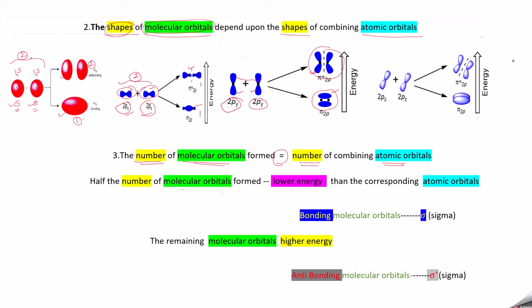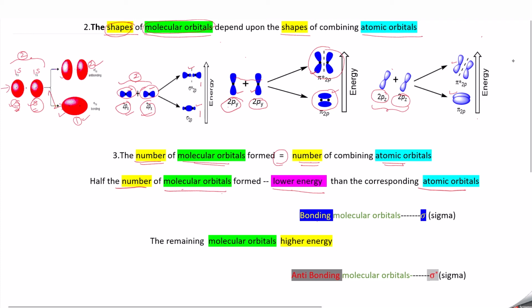Here also the same thing. Here 2pz and 2pz orbital, these are two atomic orbitals, so you are getting two molecular orbitals. And out of two, half the number of molecular orbitals formed will be having lower energy than the corresponding atomic orbitals. Here when you take the s orbital and this s orbital, they will combine to form two molecular orbitals, one here and one here, and half the number, that means one of the molecular orbitals, is having a lower energy compared to this one.